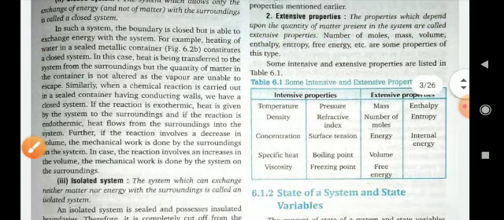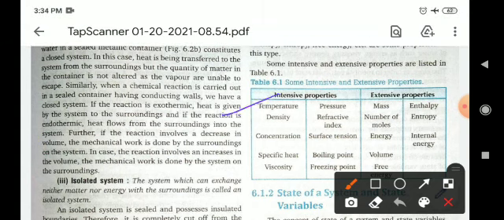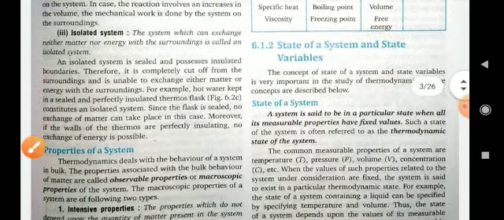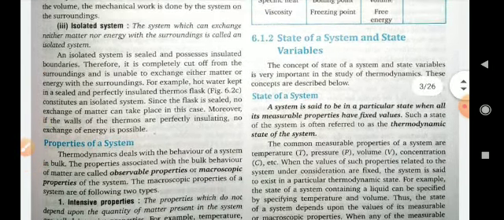Okay, so intensive properties: temperature, density, concentration, specific heat, viscosity, pressure, refractive index, surface tension, boiling point and freezing point are intensive properties. Extensive properties examples: mass, number of moles, energy, volume, free energy, entropy, enthalpy, internal energy, etc. are extensive properties.